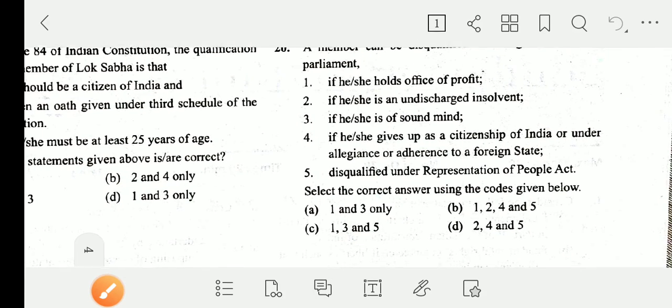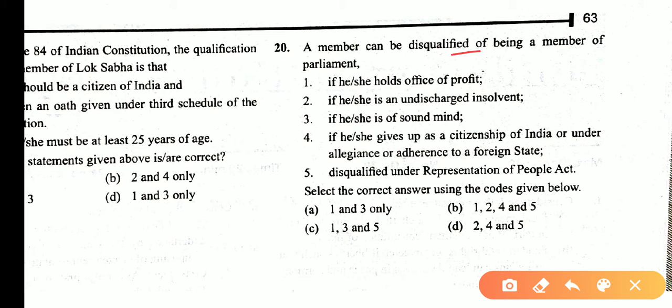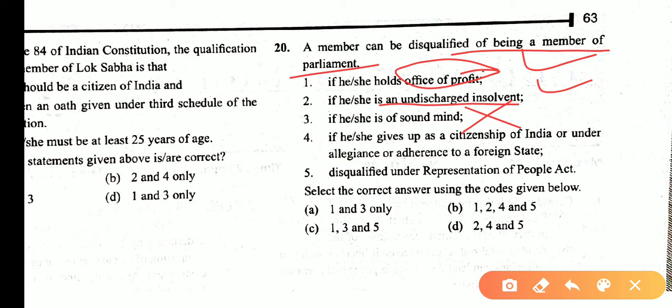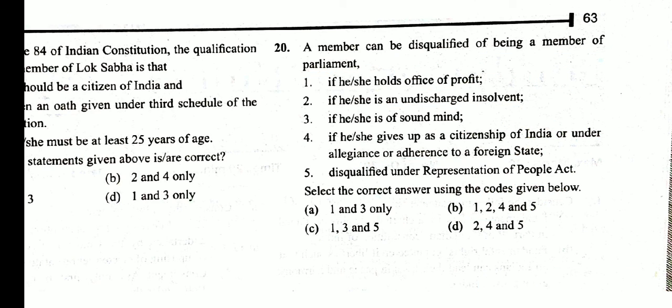A member can be disqualified from being a member of Parliament if she holds an office of profit, yes. If she is an undischarged insolvent, yes. If he is of unsound mind, not sound mind. So these statements are incorrect. If she ceased to be a citizen of India or is under allegiance or adherence to a foreign state, yes. Disqualification under the Representation of the People Act, yes. So 1, 2, 4 and 5 lead to the disqualification of being a member of Parliament. So answer is B. Thank you.